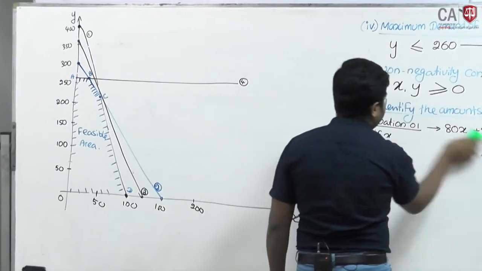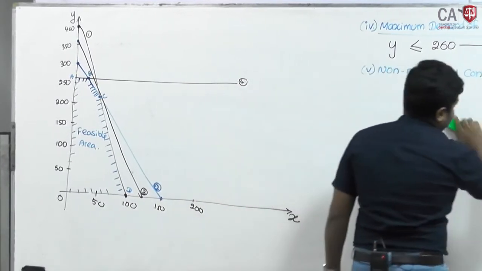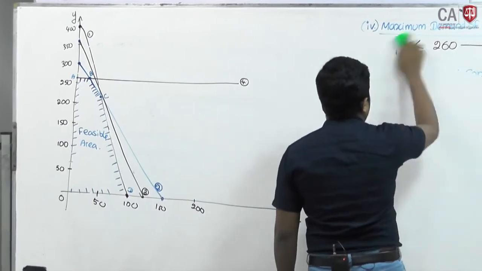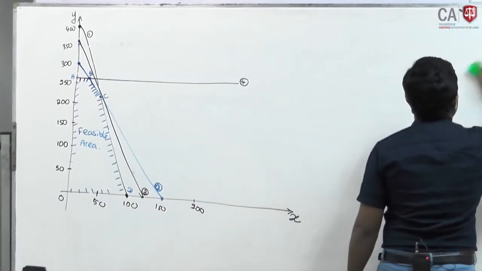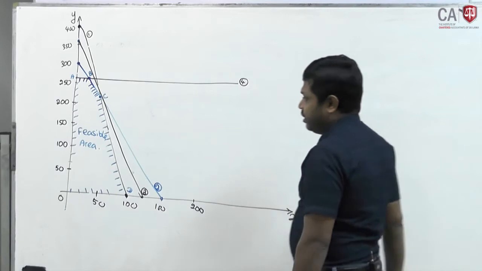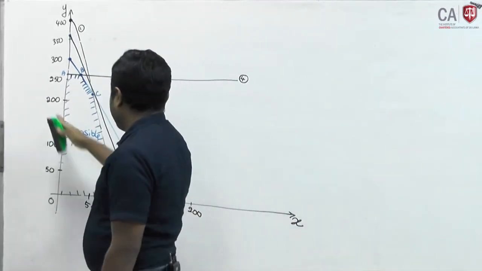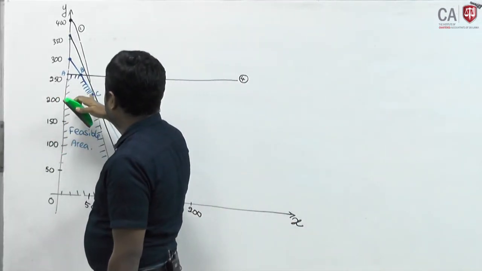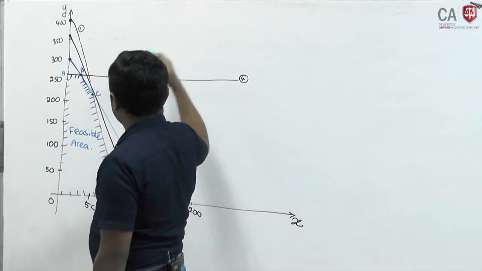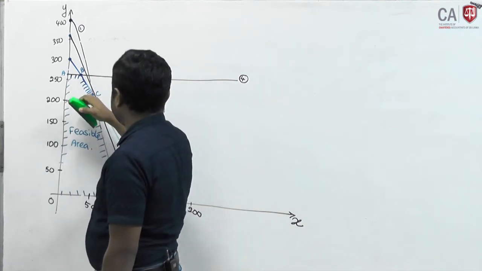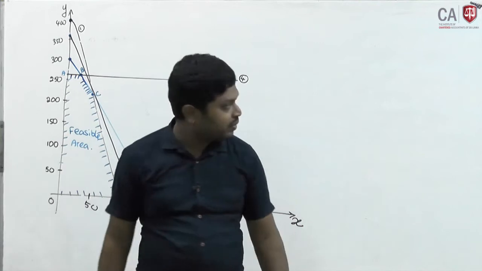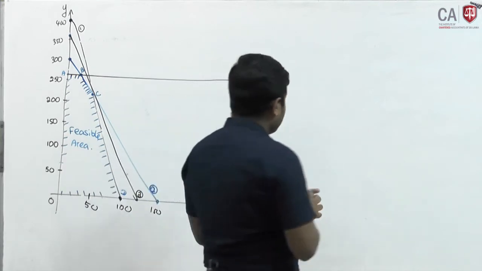You can even build an isoprofit line, then you can easily identify it. The farthest point is the optimum point. Anyway, we will use corner points.